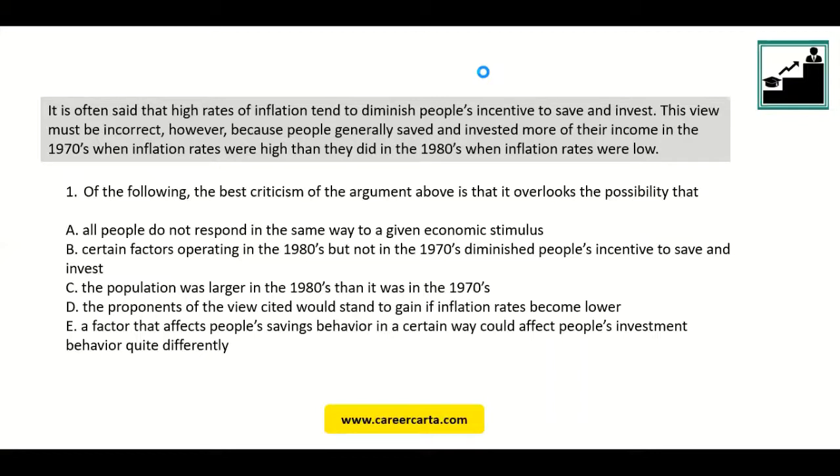Okay, so it's a very simple logic for those of you who are exposed to the concept of inflation. I think they would very easily appreciate this topic: that if the rate of inflation is very, very high, it diminishes people's incentive to save and invest. For those of you who are not familiar with the concept of inflation, let me help you out. Inflation is nothing but the rate at which things around you are appreciating in cost. For example, if a basket of goods cost 100 rupees or $100 last year, it is now costing 105.